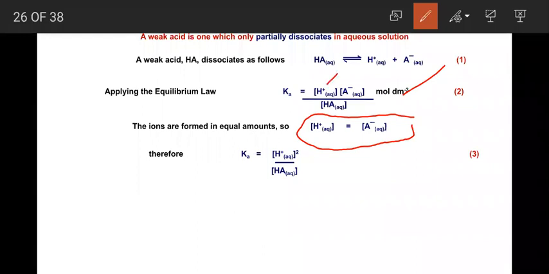So here, H plus and A minus both become H plus, which means the concentration of H plus whole square, because of this assumption. Don't get confused here. The ions are formed in equal amounts, so the condition is the concentration of H plus is equal to the concentration of A minus. In place of A minus, just put the concentration of H plus according to this condition. Then you will get the concentration of H plus whole square.